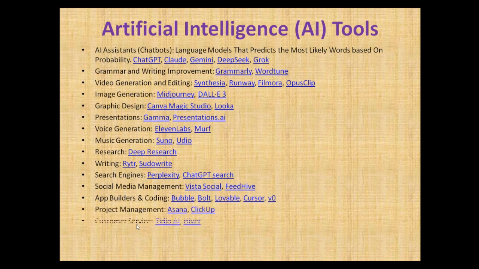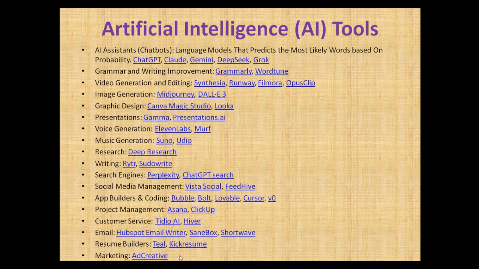We have customer service AIs like Tidio AI. You also have email AIs like HubSpot Email Writer, Sanebox, Shortwave. You also have resume builders like Teal and Cake Resume. Then finally, you have marketing AIs like Ad Creative. So these are the AI tools that are available, which we're going to be working with in subsequent lessons. So I feel now you have a basic understanding of what AI is, machine learning, deep learning, generative AI, and artificial intelligence tools.